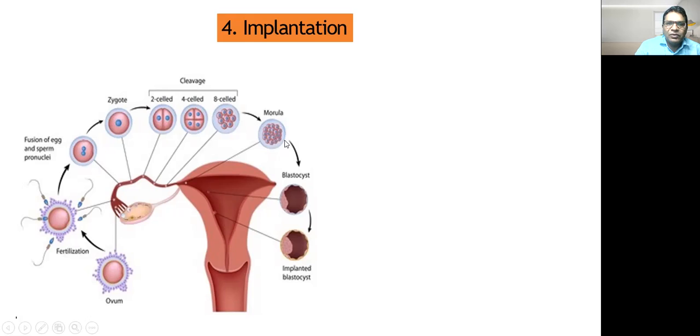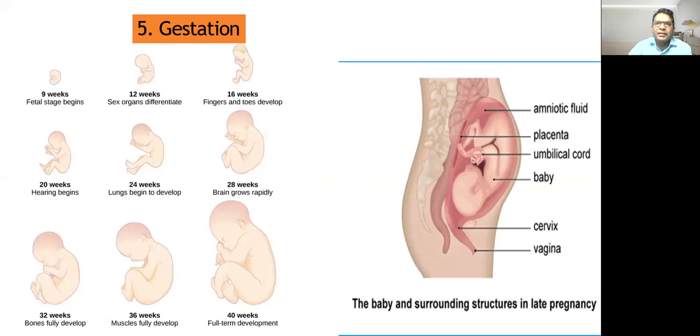Then the morula stage again divides and is converted into blastocyst. Then this blastocyst gets implanted in the wall of the uterus. So this process is called implantation. So this is the fourth event. Now the next event is gestation.